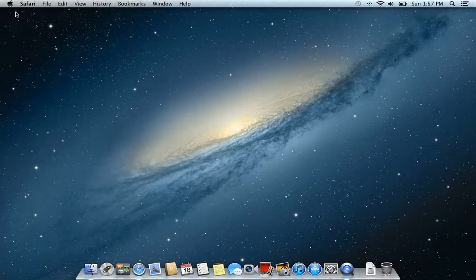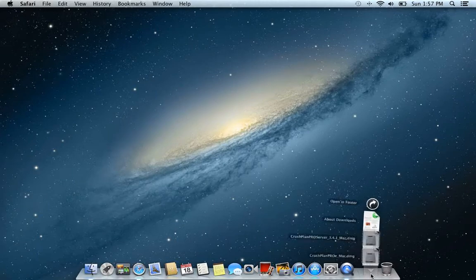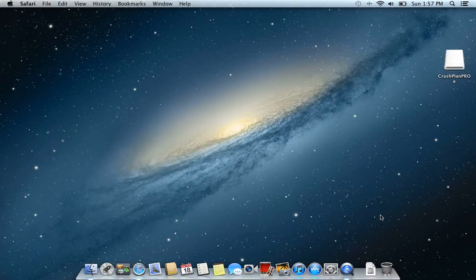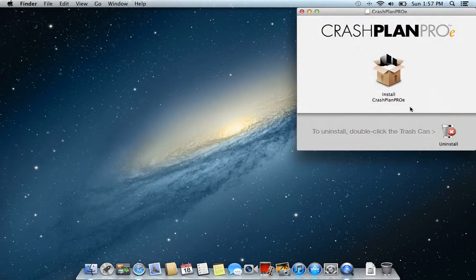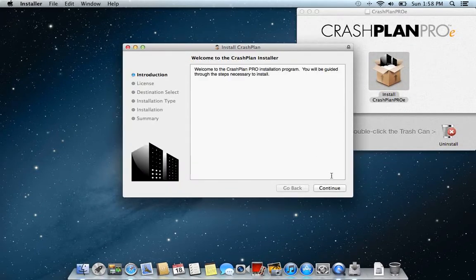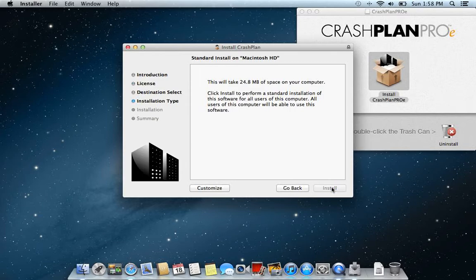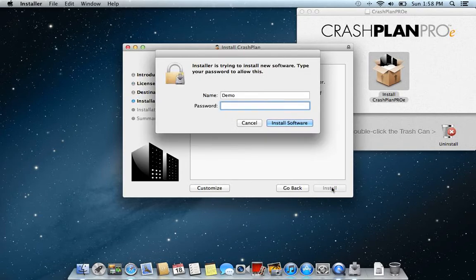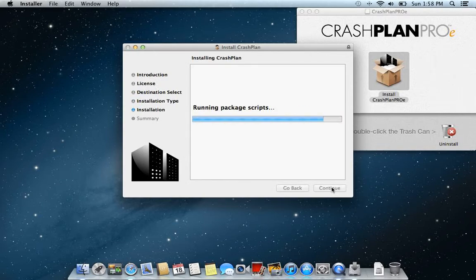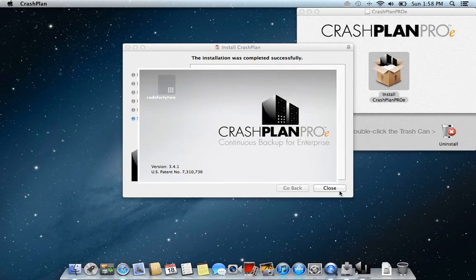After you have downloaded the client, you install it. I'm doing this on a Macintosh, so I have to mount the package first and then just run the installer. It's pretty straight through. Put the password to your computer. And then we're ready.